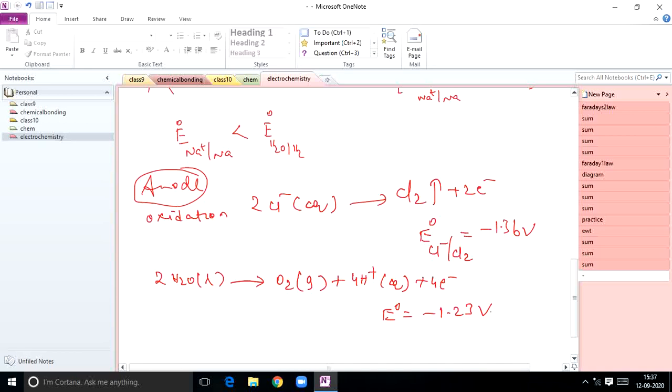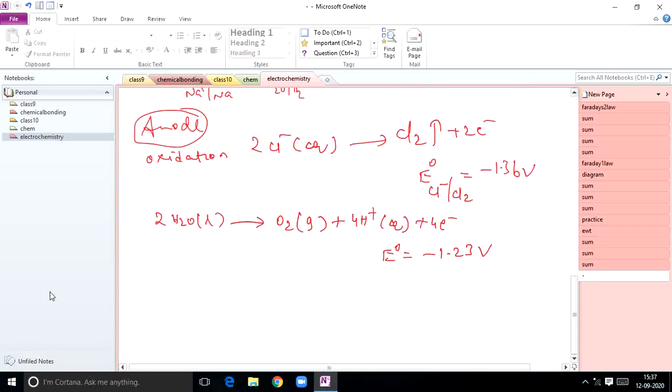So here chlorine gas is liberated at anode, and for OH minus ion there is no chance. These are the reduction potential values. Out of Cl minus and OH minus ions, chloride ions are discharged at anode in preference to OH minus ions.